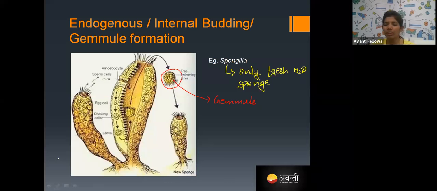So far we have seen what asexual reproduction is and what the types of asexual reproduction are. First is fission. Fission is divided into binary fission and multiple fission.